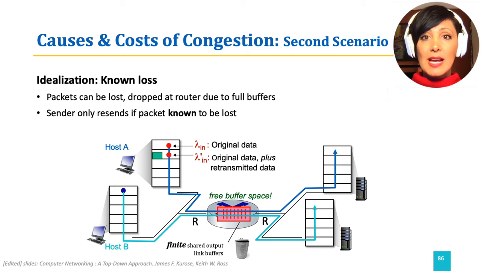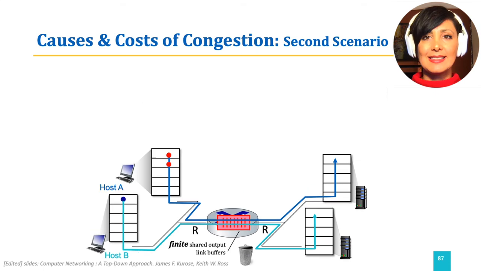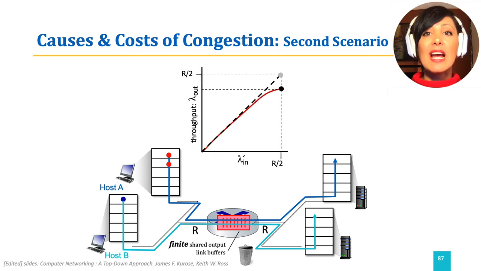In this step, assume sender does not have information about the availability of the buffer in the router. Therefore, loss can happen. However, assume that the sender will know for sure when a packet is lost and will only retransmit in that situation. With this assumption, we no longer have equal values of lambda n and lambda prime n as we reach the shared link capacity. Therefore, as the sending rate reaches half of the shared link capacity, we will see loss, and